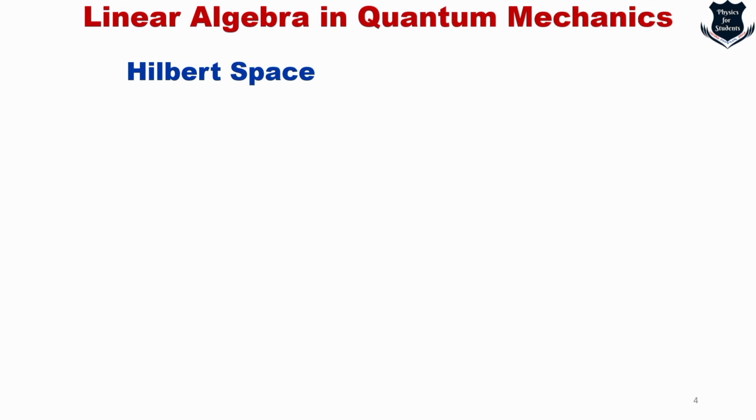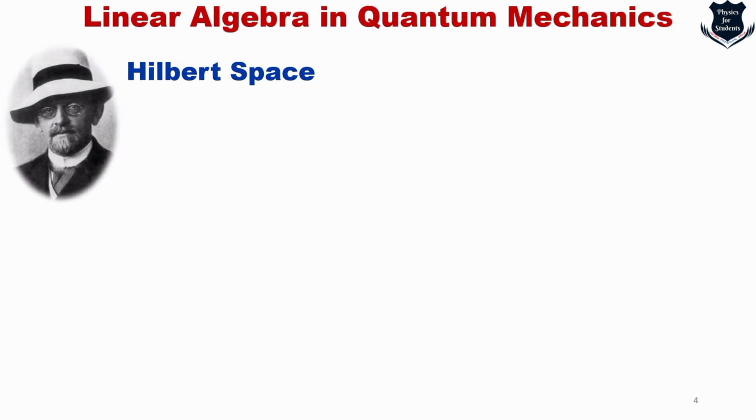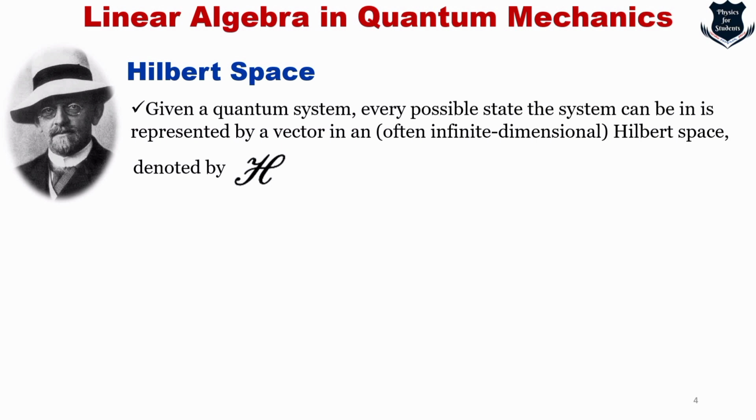There is something called Hilbert space in quantum physics, named after the famous German mathematician David Hilbert. Technically, a Hilbert space is a space in which every possible state of a quantum system can be represented by a vector, often infinite dimensional.